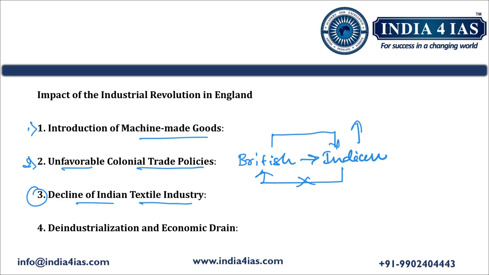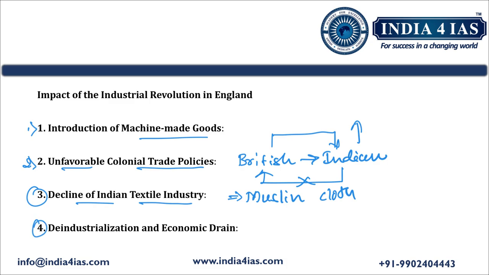Indian weavers, particularly in Bengal, who had been exporting fine cotton and silk textiles to Europe, saw a sharp decline in orders, and many were forced to abandon their crafts or work for minimal wages or in low paying jobs. The muslin industry of Bengal, known for its fine hand woven cloth, almost disappeared by the mid 19th century.